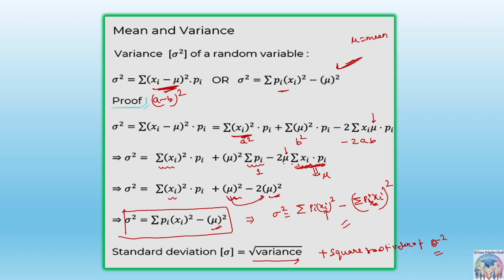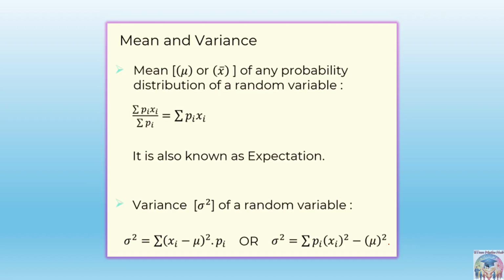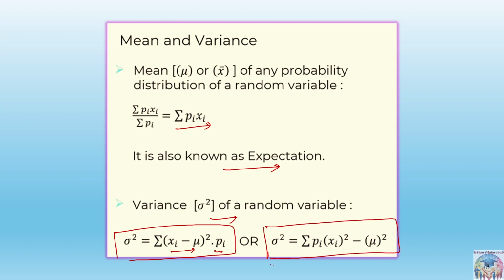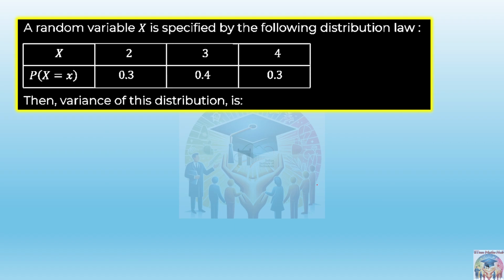So the last question based on this. Finally we got these formulas, right? That is sigma pi into xi as the expectation or mean, and the variance is basically sigma of (xi minus mu) whole square into pi. That's what I said, either you can write it this way or that way, both are correct. So it's a simple question given. It is saying the random variable x is specified by the following distribution law, then the variance of this distribution is. I'm just giving you an example, the solution for this.